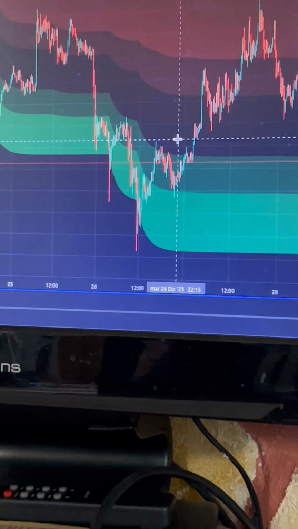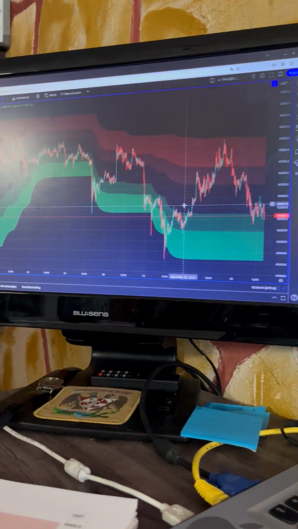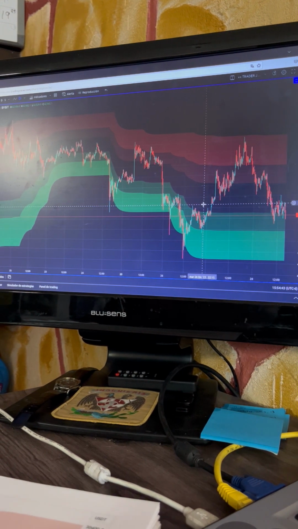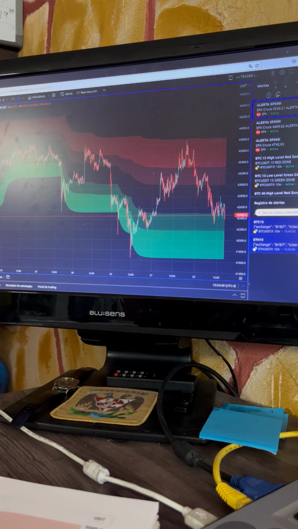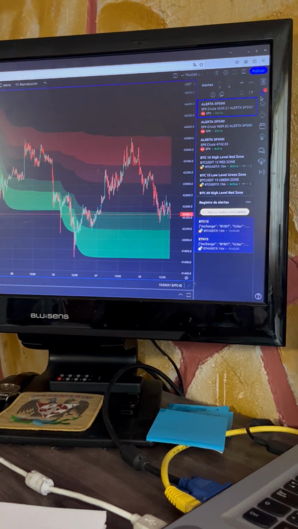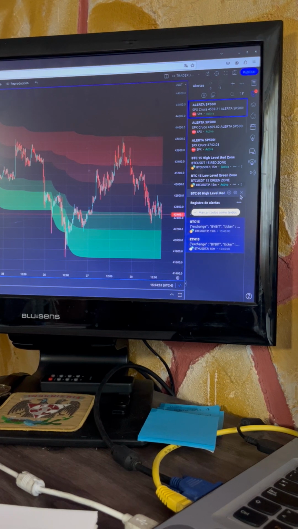So, what's the data that I have from TradingView? Because remember that every 15 minutes I get data from TradingView. Let me delete this.